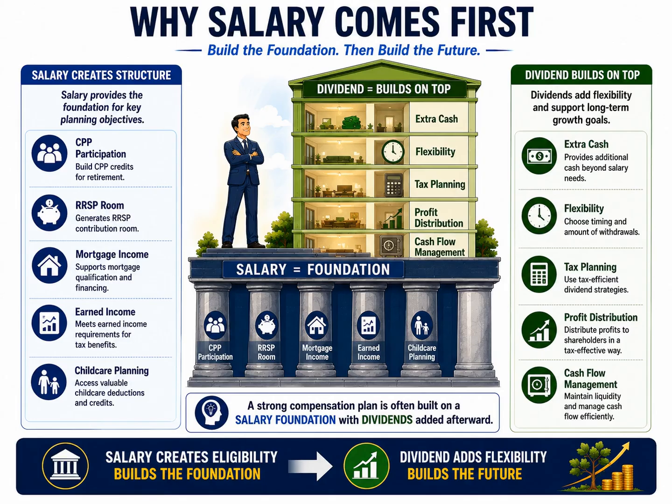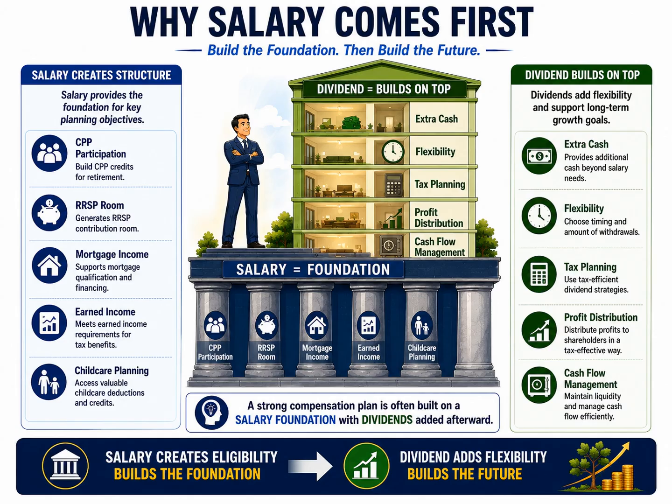This slide explains one of the most practical principles in compensation planning. Salary often comes first because it creates the foundation for many important planning objectives. Think of compensation planning like constructing a building. Before you can add additional floors, you need a strong foundation. In this example, salary represents that foundation.